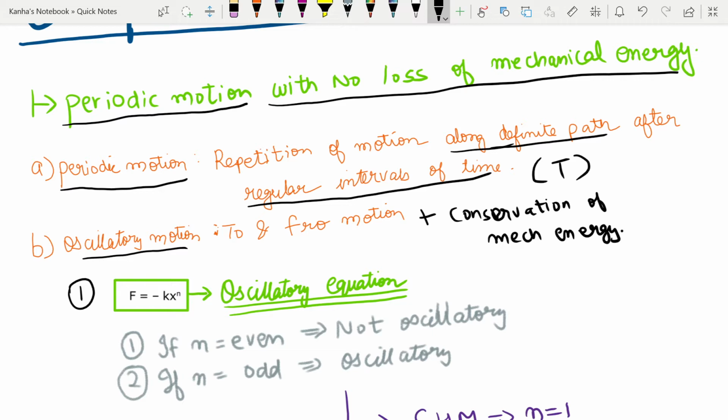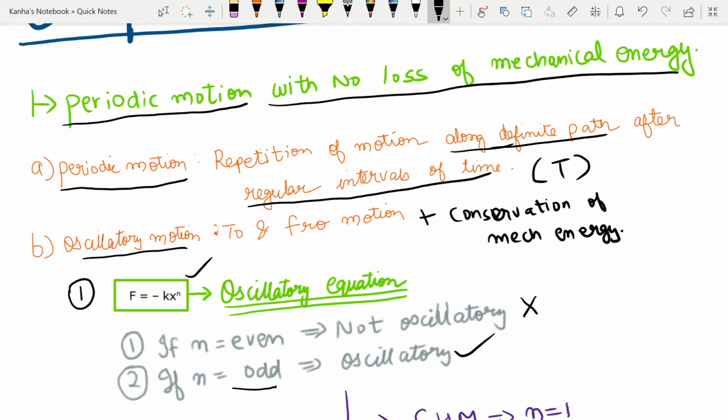If n is an even integer, I see that the force is always along the negative x-axis, whether x is positive or negative. Thus, this motion cannot be oscillatory. So whenever you're given a force of this form and n is an even integer, there will be no oscillations. When n is odd, you'll find the force is along the negative x-axis for x greater than 0 and along the positive x-axis for x less than 0, and it's 0 for x equal to 0.